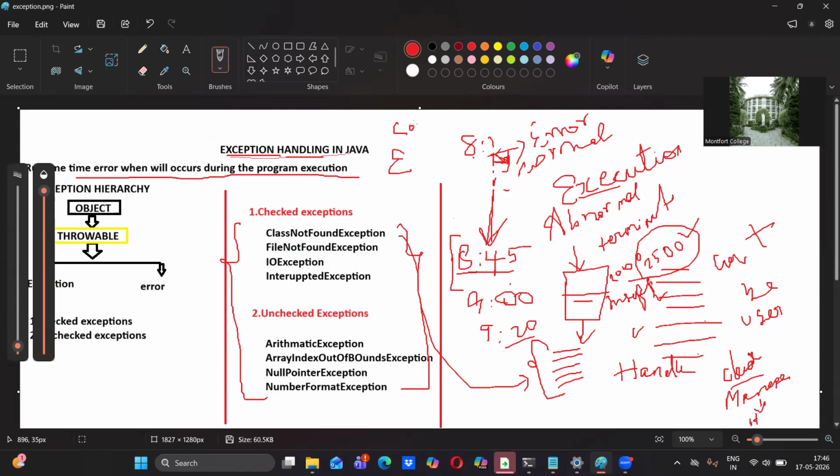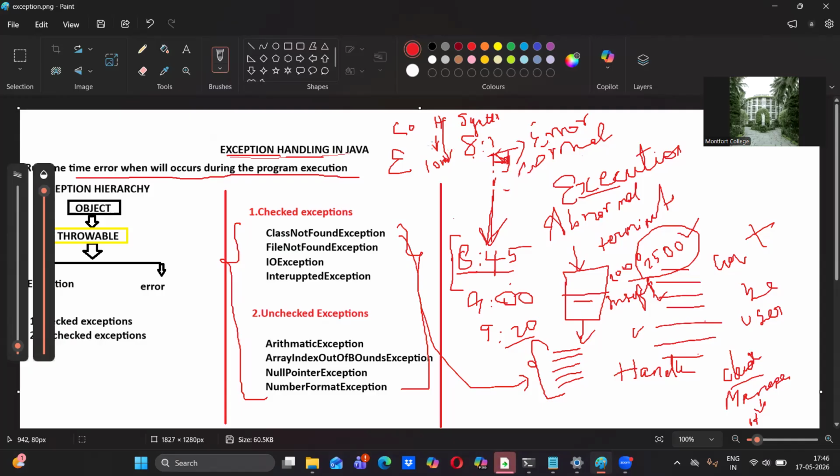Compilation, for what purpose are we doing it? We are converting high level language into low level language. The second thing is we are checking the syntax errors in the code.